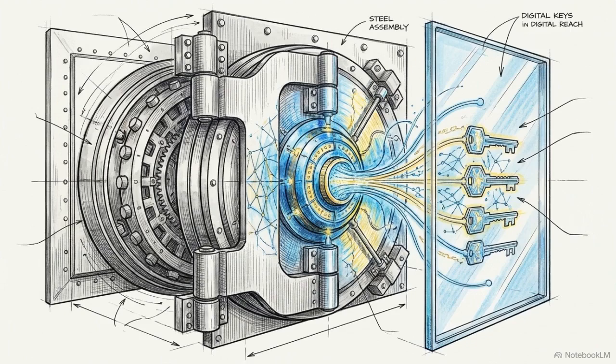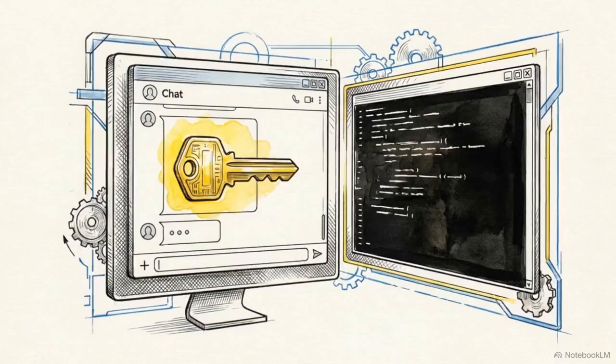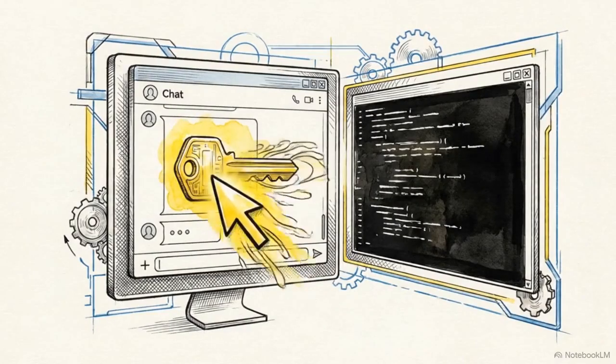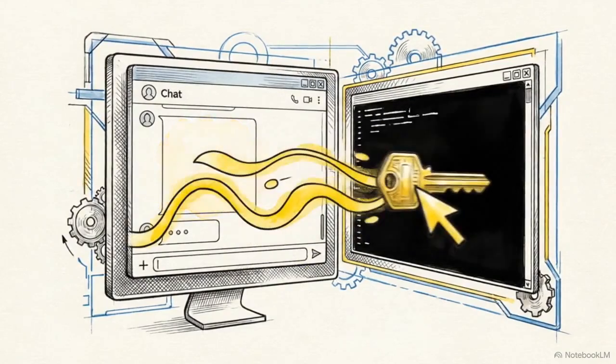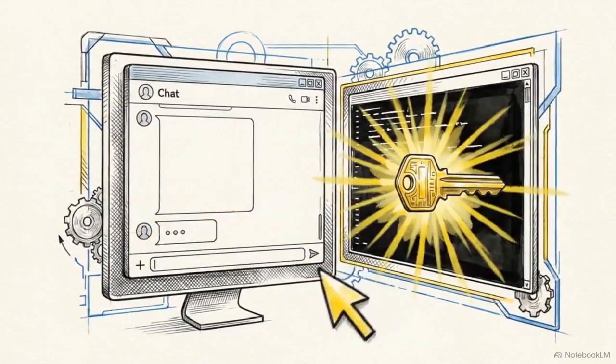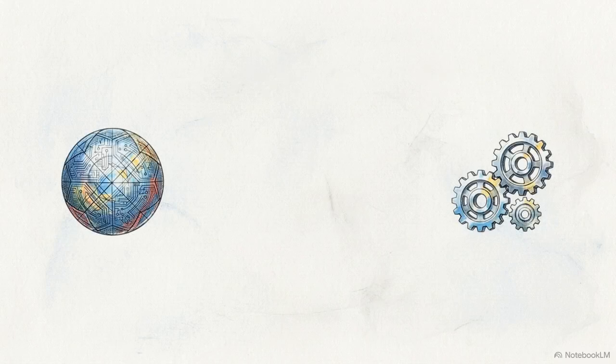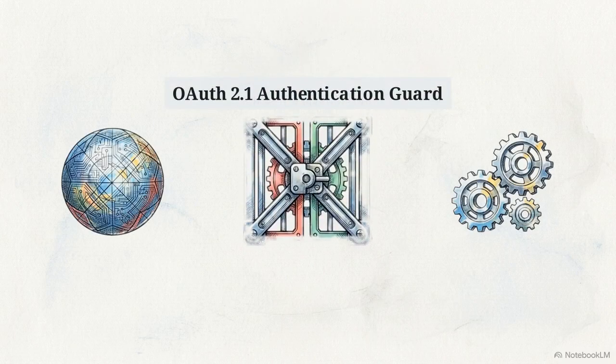As agents expand into enterprise databases, the ultimate security imperative becomes clear. Cryptographic secrets and authentication credentials must never become model knowledge. If raw API tokens enter the LLM's context window, they become highly vulnerable to prompt leakage and direct exfiltration by malicious third-party instructions. This necessitates the authentication guard.